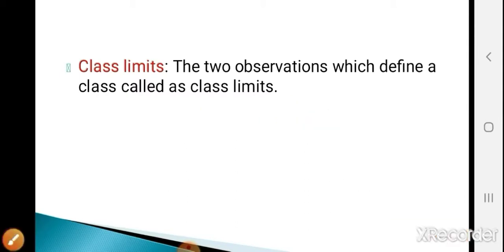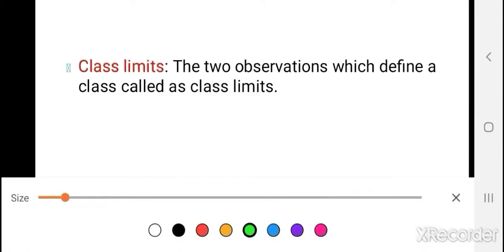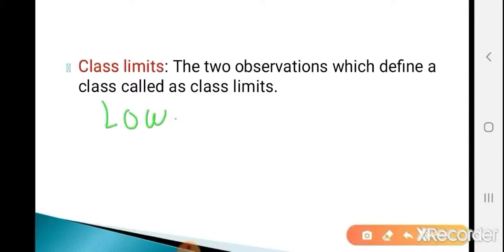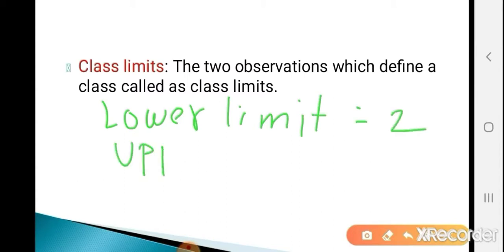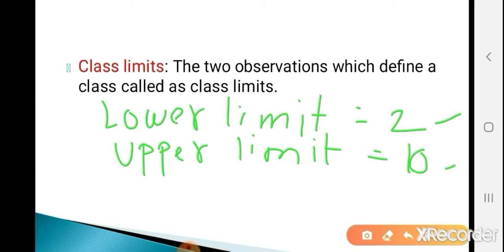Suppose for example, we are given lower limit equal to 2 and upper limit equal to 10. Then what is my class? These two numbers are used to define a class. So 2 is the lower limit and 10 is the upper limit. So this is my class. These two numbers are used to define a class, so they are called the class limits.